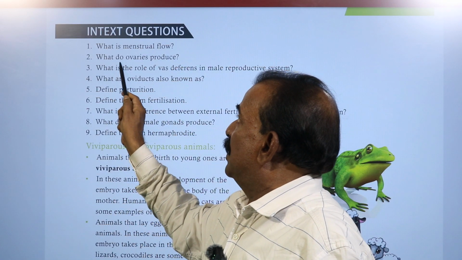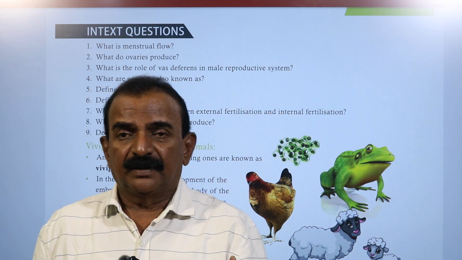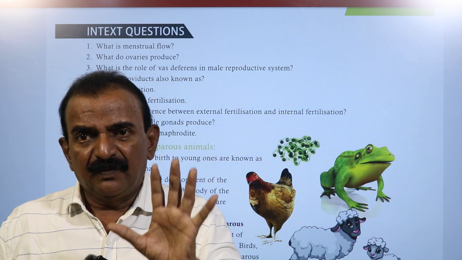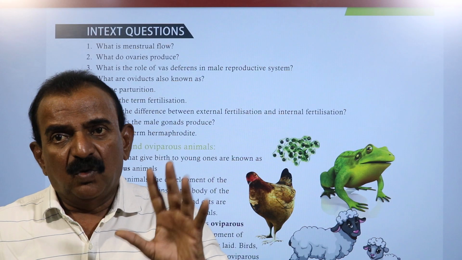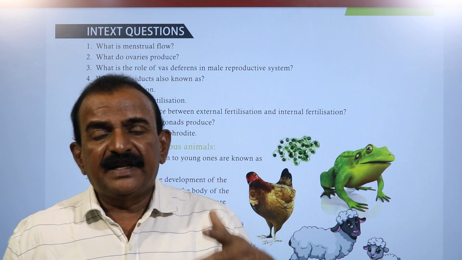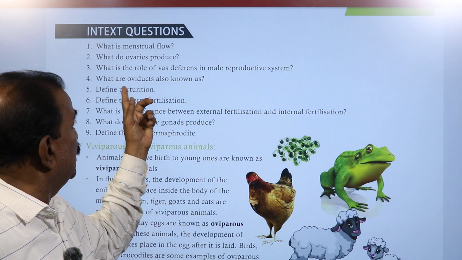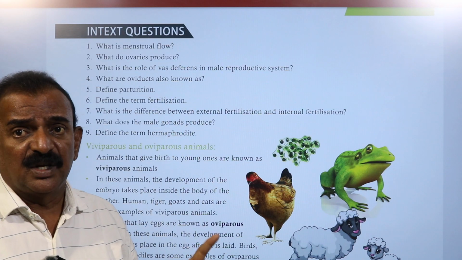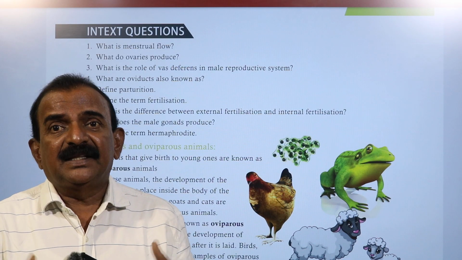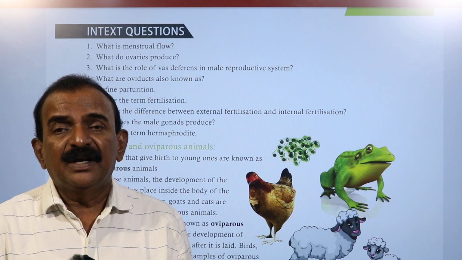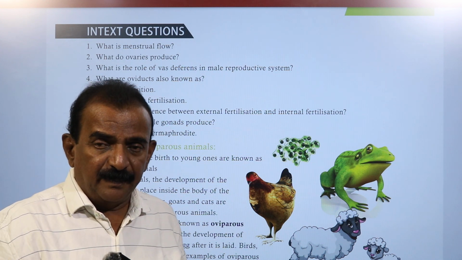And second one, what do ovaries produce? The human female reproductive system consists of two ovaries, and they are present in the abdomen. Ovaries produce ova, and the other name for ova is egg, and it is haploid. And the fourth question is, what are oviducts also known as? Oviducts are also known as fallopian tubes, and there are two fallopian tubes in the female reproductive system. The other name for fallopian tubes is oviducts.